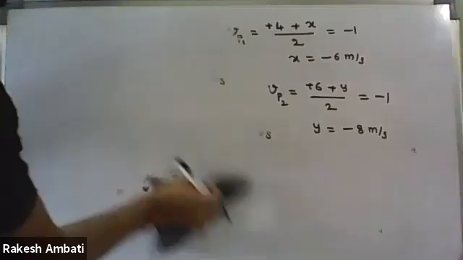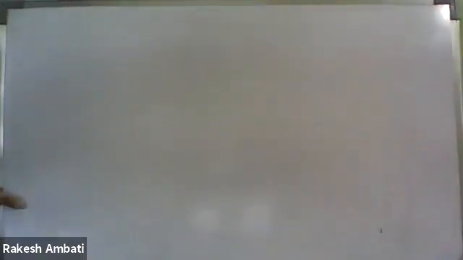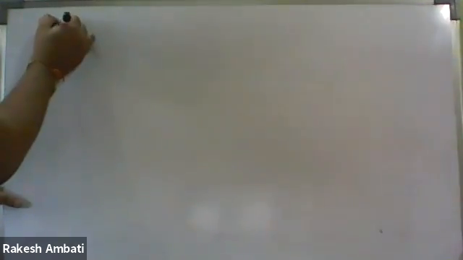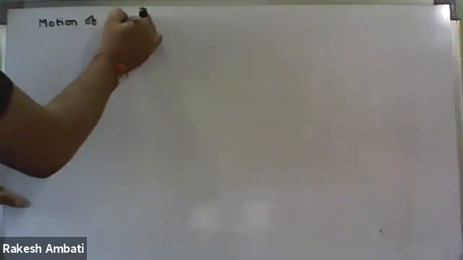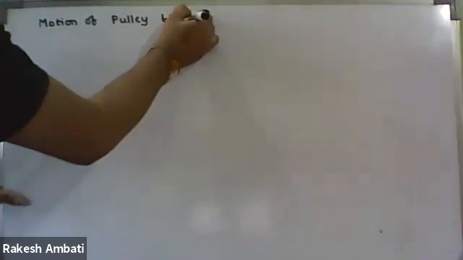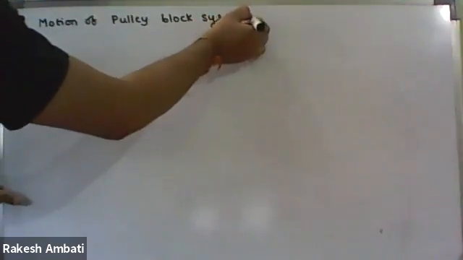So is it clear? Pulley constraint, finding velocities, accelerations, everything. Right on. Next concept: motion of pulley block system.